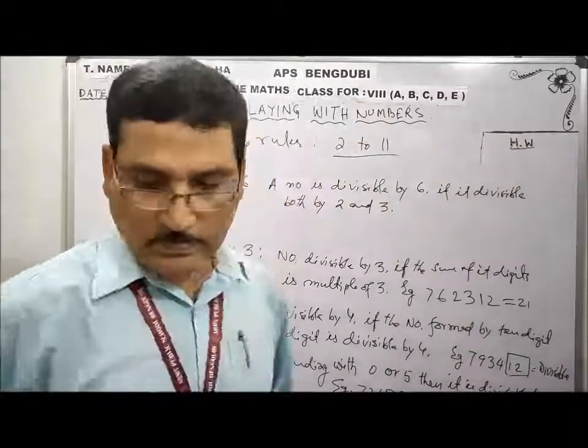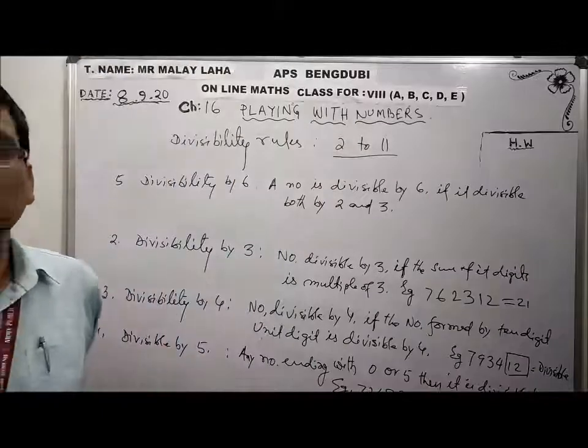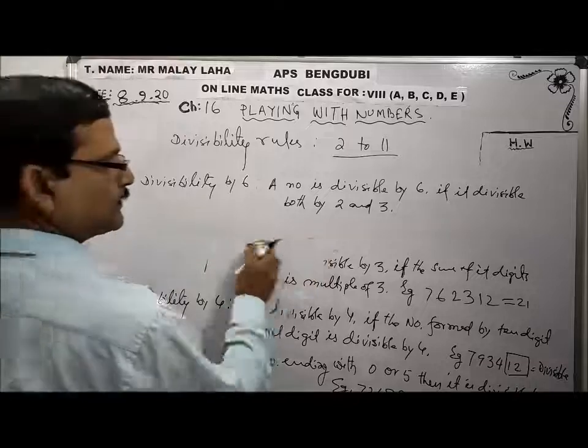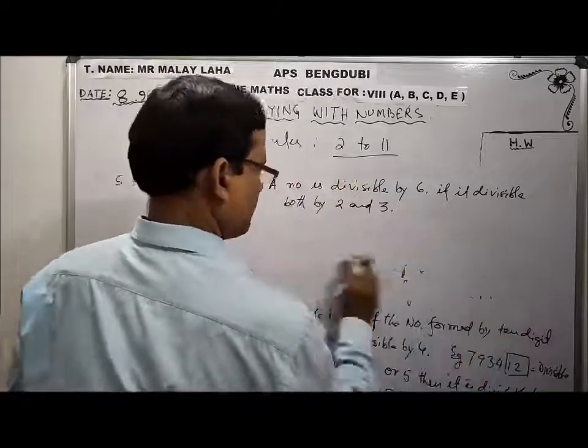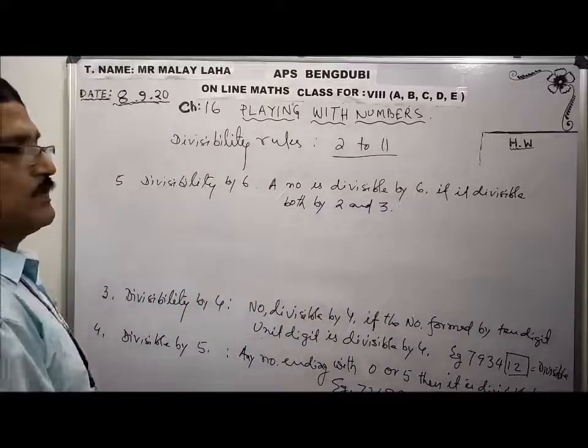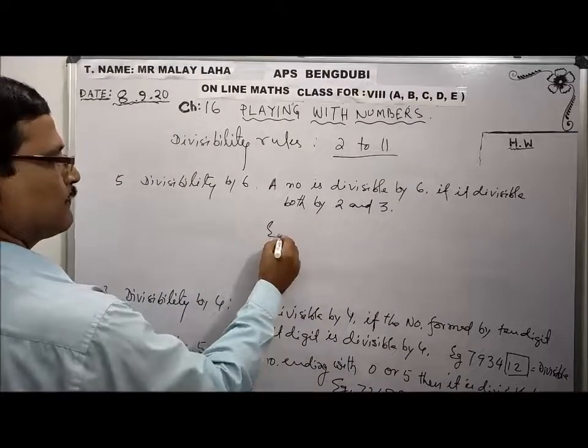Okay, if it is divisible both by 2 and 3. Clear? Divisible by 3. Example: